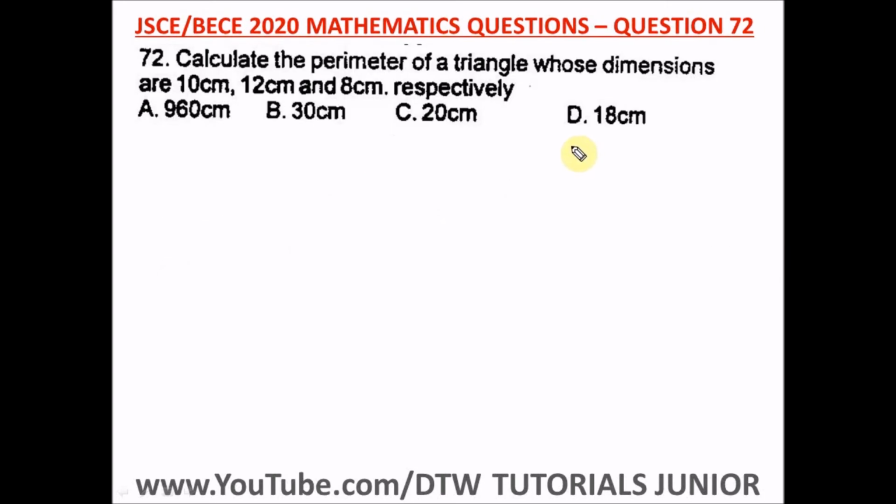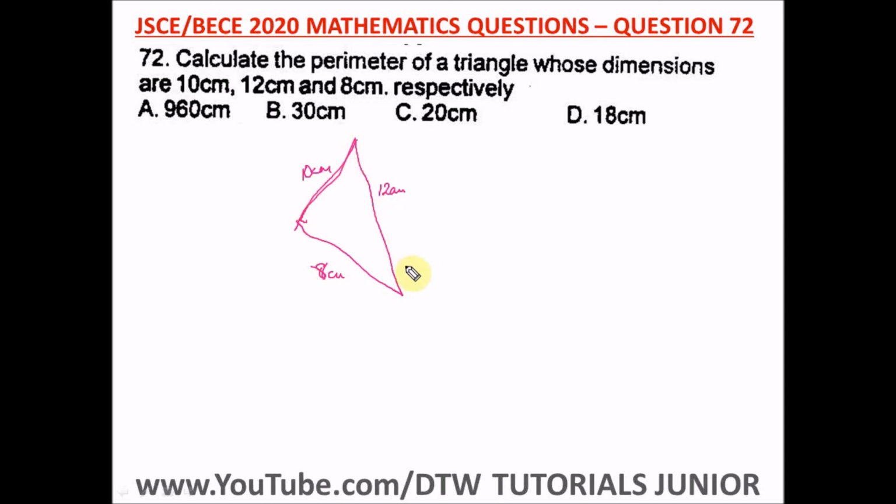Question 72 of the Junior WAEC 2020 Mathematics Past Question. That's your BECE exam. It says calculate the perimeter of a triangle whose dimensions are these respectively. It's so easy. You have a triangle. Let's say this is 10 centimeter, this is 12 centimeter, and this is 8 centimeter.